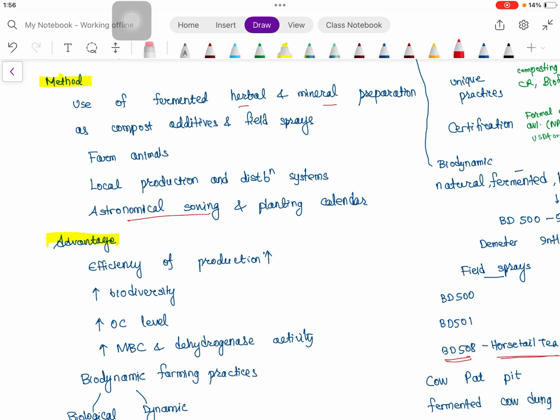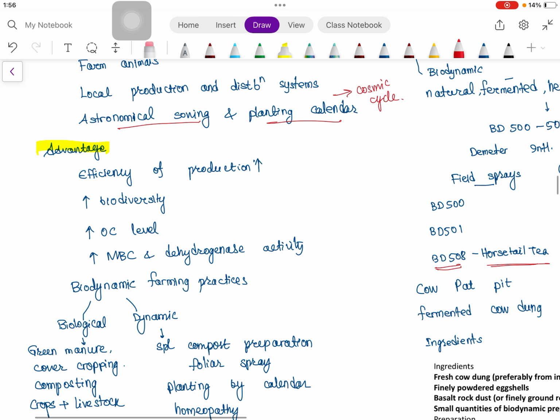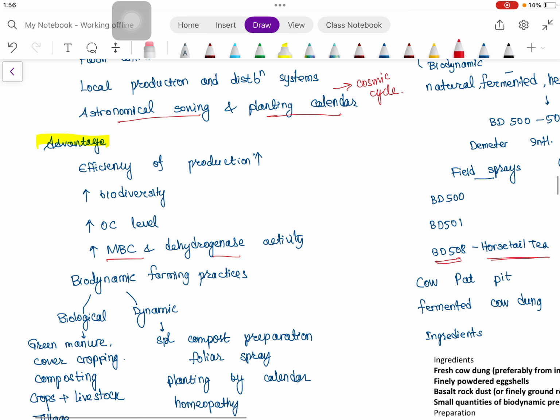So the astronomical sowing and planting calendar, as we have already discussed, is related to the cosmic cycle. Okay. Then advantages: efficiency of production, biodiversity increase, increased organic carbon level, increased microbial biomass carbon and dehydrogenase activity. So I think this is similar to all the types of organic farming. Okay. Then biodynamic farming practices, this is biological and dynamic.